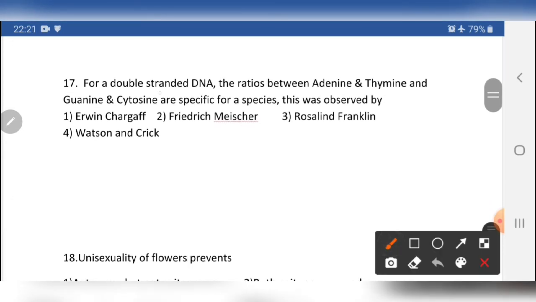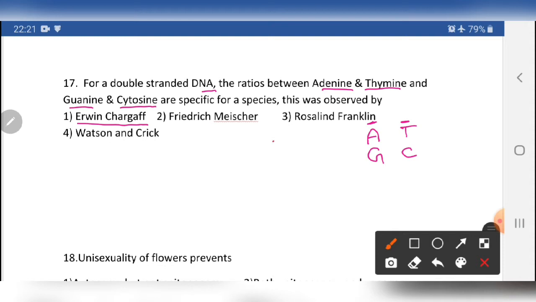For double-stranded DNA, the ratio between adenine and thymine, guanine and cytosine. Adenine and guanine are purines, thymine and cytosine are pyrimidines. So the number of purines is equal to the number of pyrimidines. It was proposed by Chargaff.